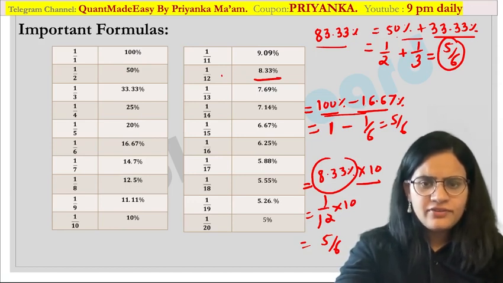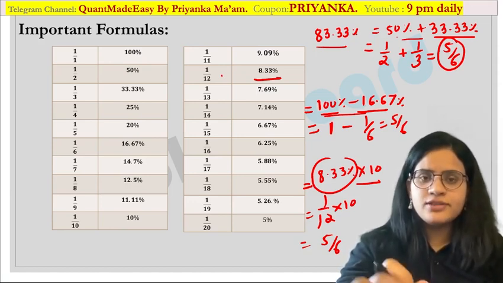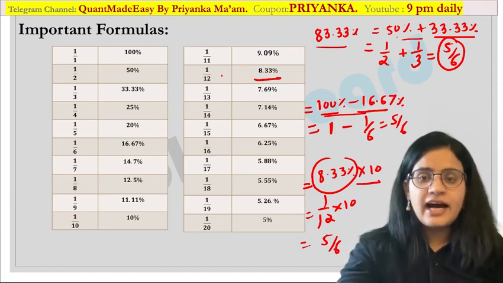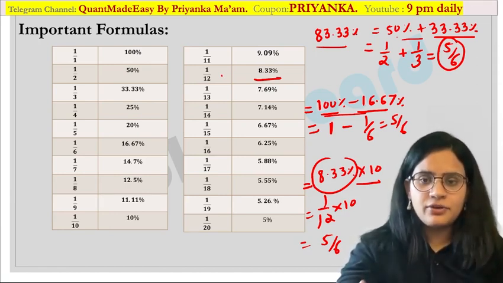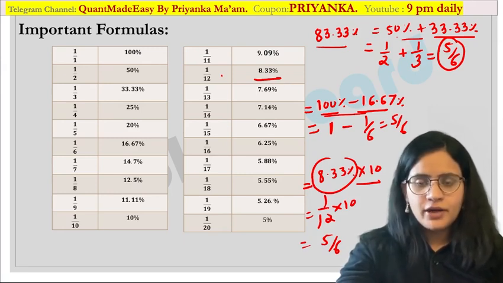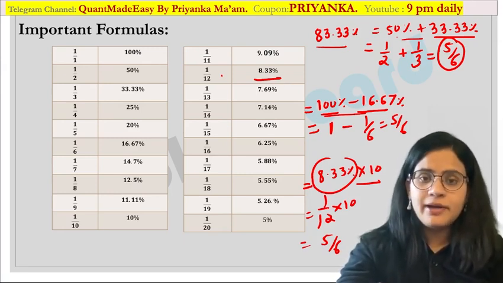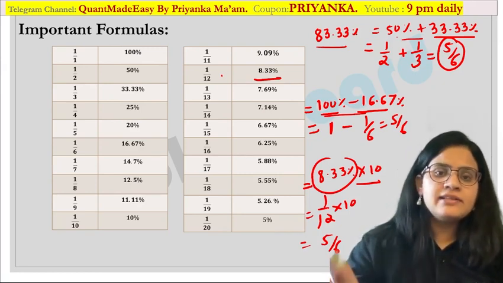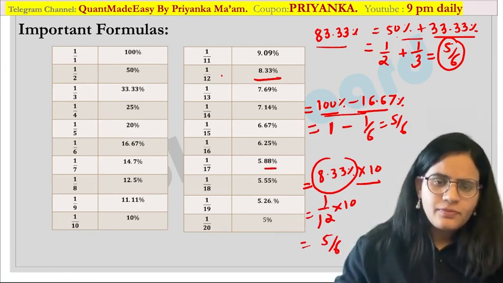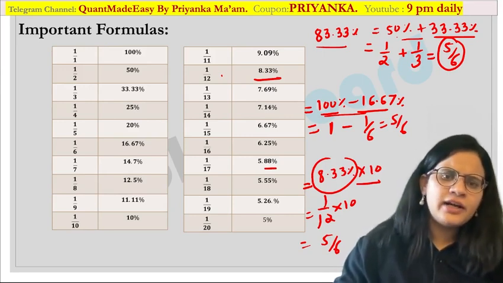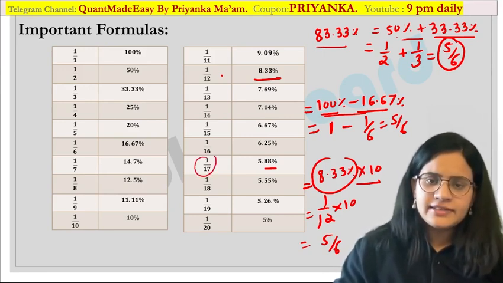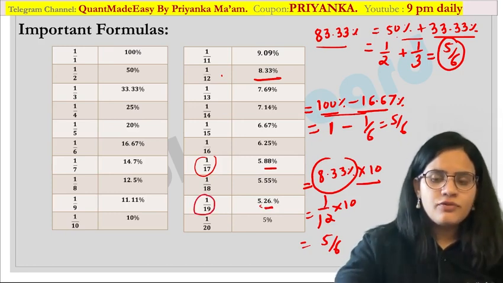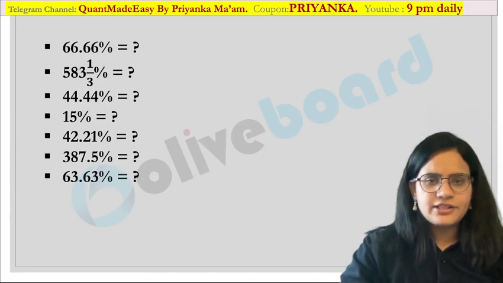Even if the percentage which you know is not present in the table, you can definitely compose it, provided that you have recalled this particular table really thoroughly. If you are not thorough with this table, you may not get the value. What is especially important in this table is the last digit. So if you are getting 8, you can look for 1 by 17. If you are getting, suppose, 2, 6, you will understand it is nothing but 1 by 19 over here. So for our practice, we will solve a few of the fractions.